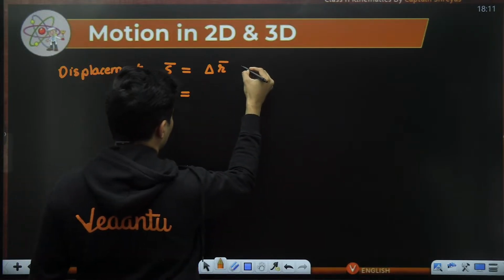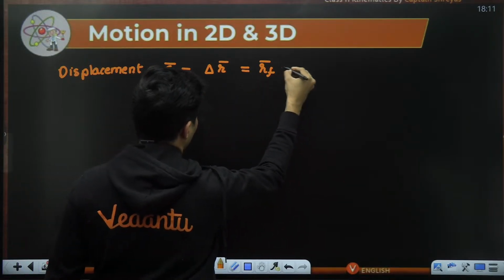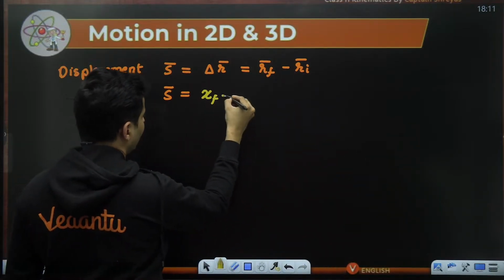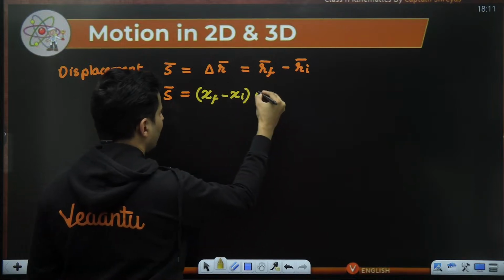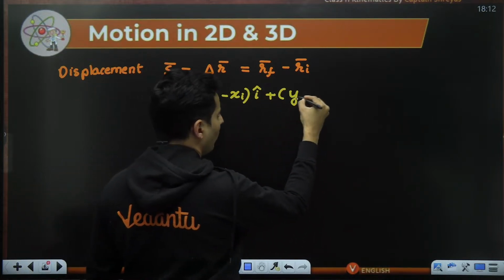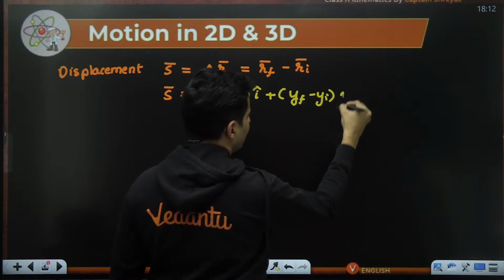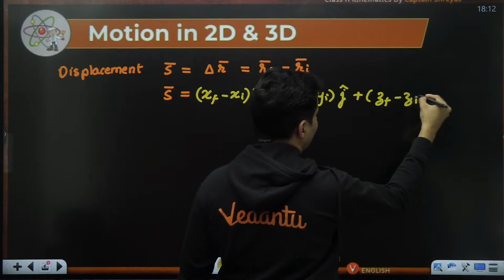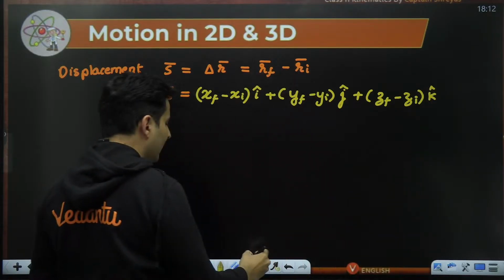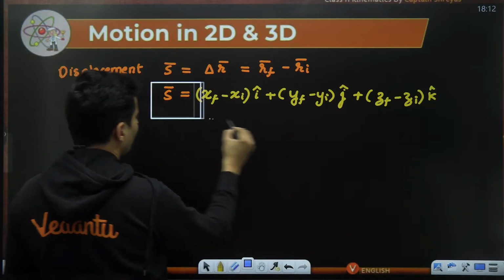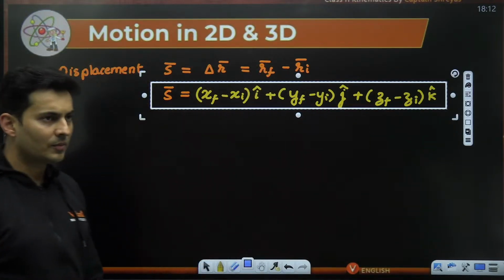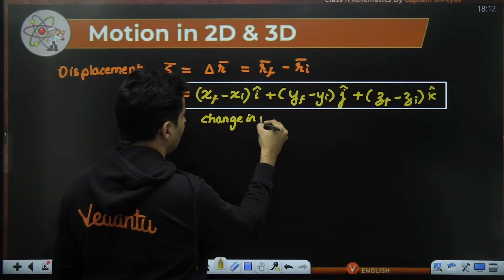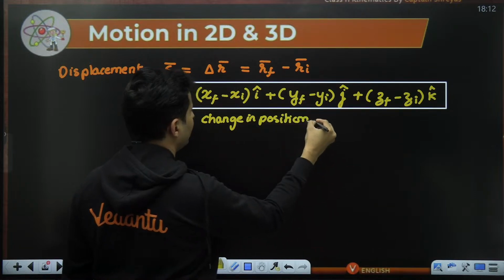So change in the position means it is final position minus initial position. So all you need to do is take the final x coordinate and subtract the initial coordinate; that will be i cap. Then the same thing with the y-axis coordinates, subtract the coordinates, that will be j cap. And of course, z final minus z initial, that will be k cap. So that will give me the displacement, which is the change in the position of that particular particle.